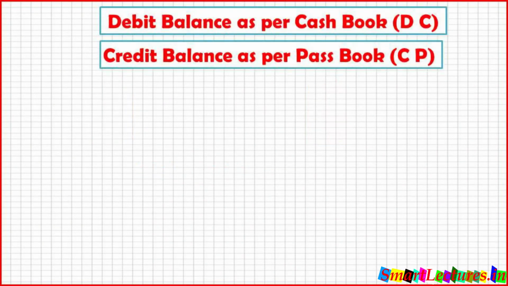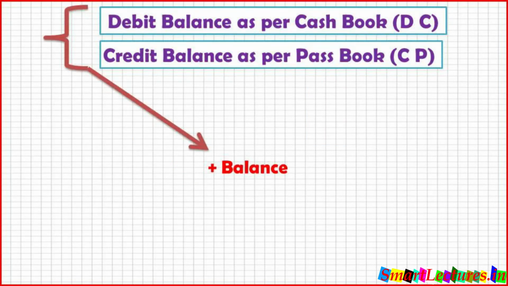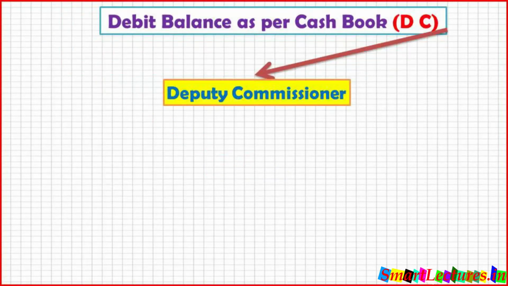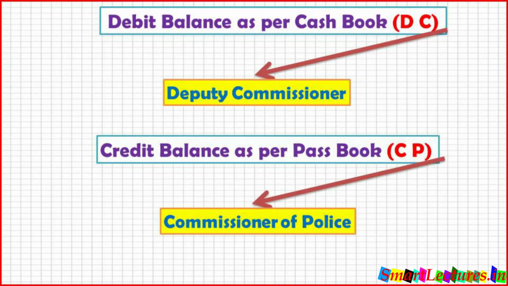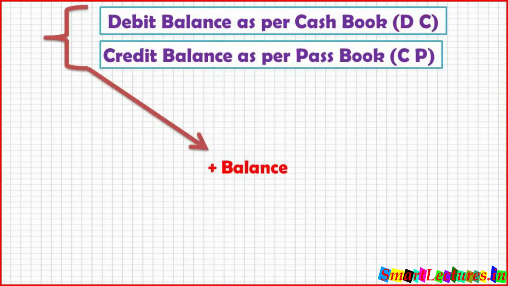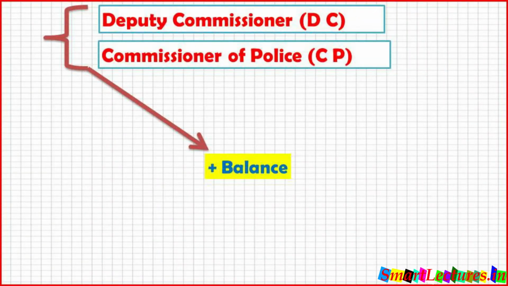It means DC and CP are always positive. Let's create one phrase so that we don't forget: Deputy Commissioner and Commissioner of Police, means DC and CP. They are positive, all others are negative.